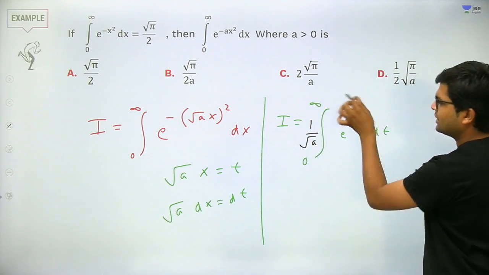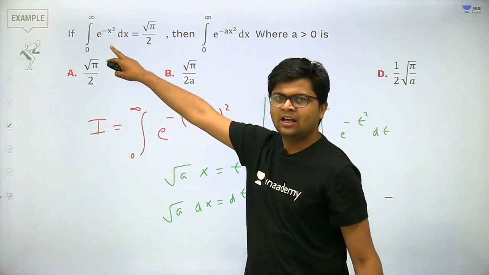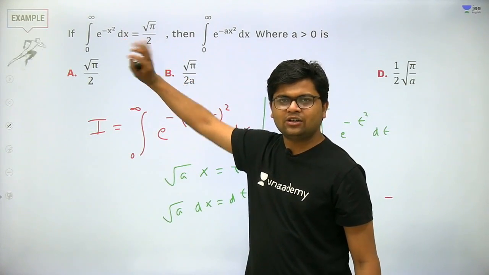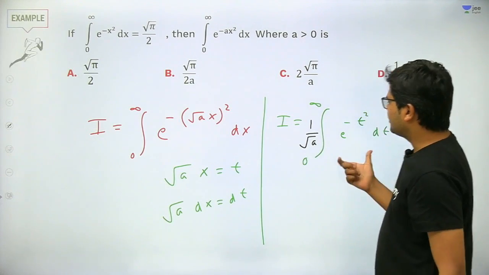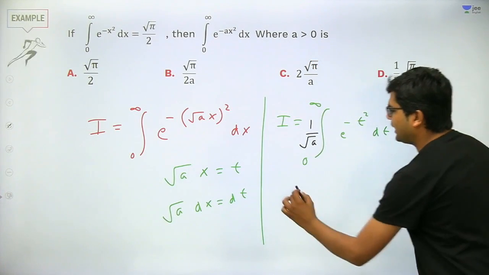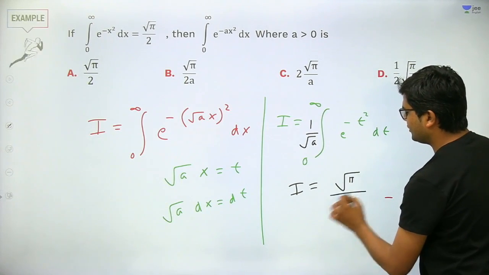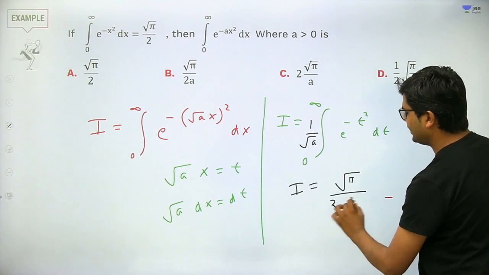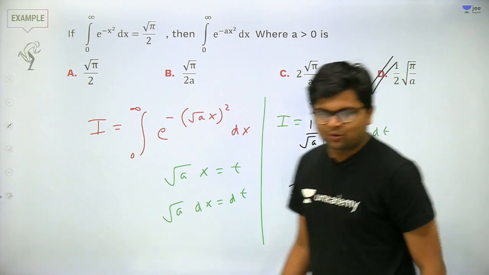Now this integral that I have written in the green color is similar to, actually equal to, this integral. Only change of variable is there, which does not affect the value of the integral. Therefore this value will come out to be root pi by 2. So the final answer of the integral will be root pi by 2 divided by root a. Getting my point?